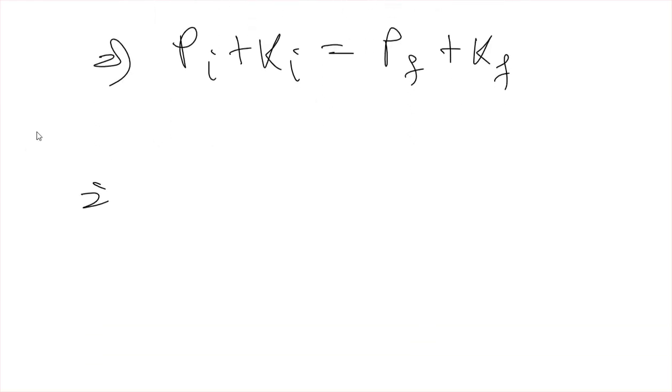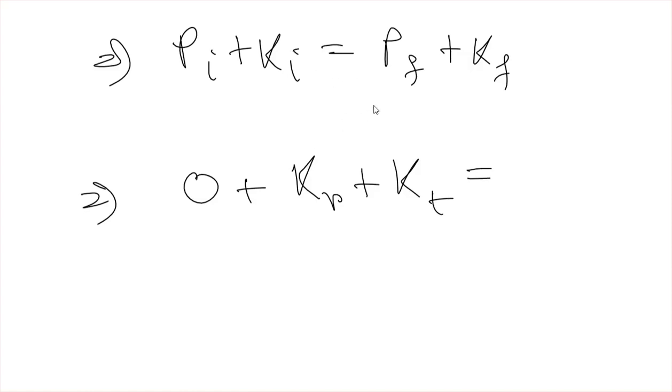Okay, so initially the potential energy is 0 and kinetic energy is rotational kinetic energy plus translational kinetic energy. Okay, so rotational and translational, that is T we can represent.